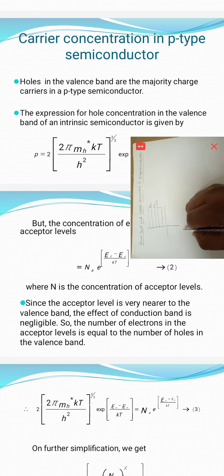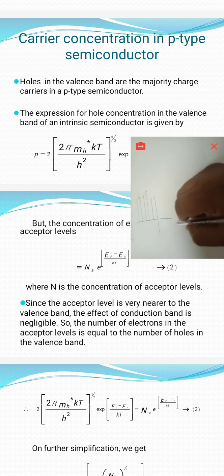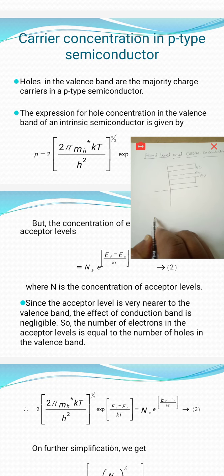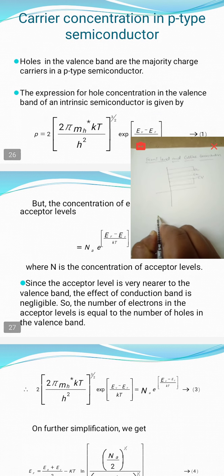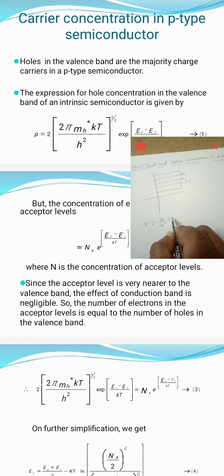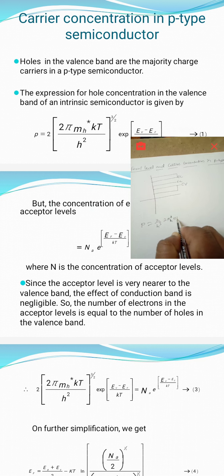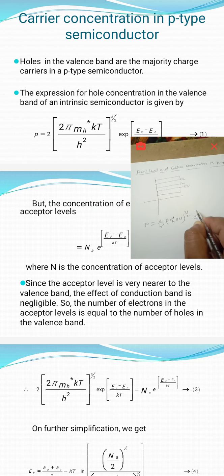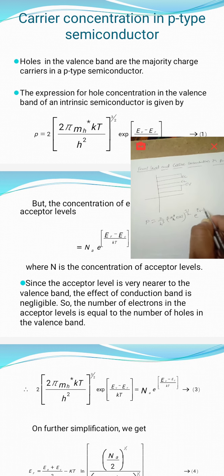We know that the number of holes in the valency band is p equals 2 by h cube, times 2 pi m_h* kT whole power 3 by 2, e power of (EV minus EF) by kT, where m_h* is the effective mass of a hole.